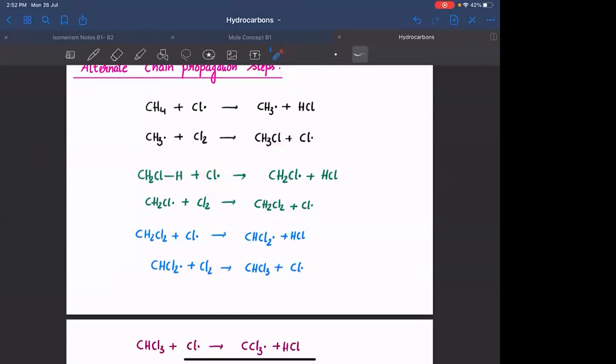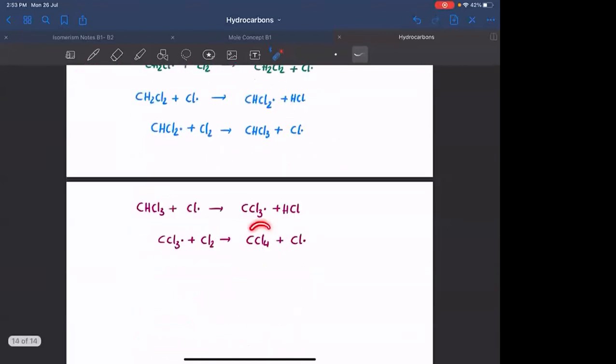But in case you are taking Cl2 in excess, a very large amount of Cl2 molecules initially, then whenever CH4 converts into CH3Cl, the reaction won't stop there. It will encounter the Cl free radicals present in the system and have this reaction. After that it will encounter Cl2 as well, because Cl2 is in excess, and form this. Then, since Cl free radicals are also abundant, this reaction will happen, and so on. This will keep going and you will ultimately form CCl4.